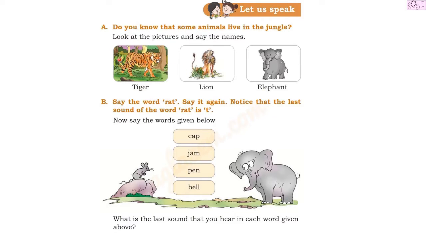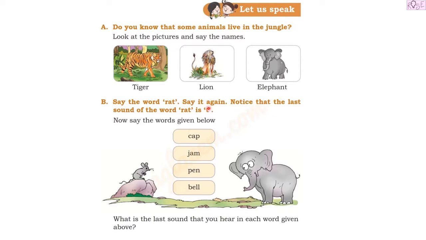Okay, so this is the one wild animal that we know and the name is tiger. Next is this wild animal, and what is the name of this wild animal? Lion. And at last we have this wild animal which is elephant. Elephant.